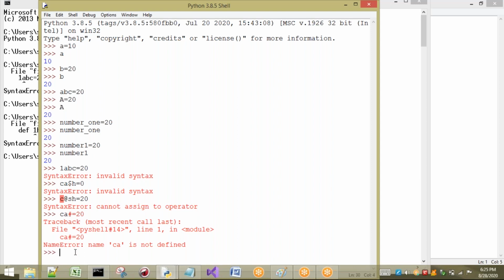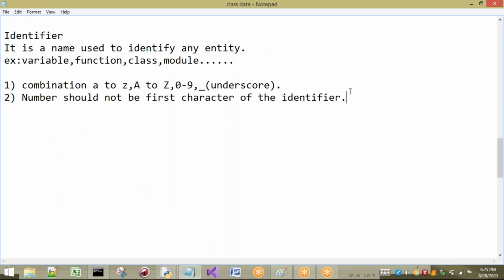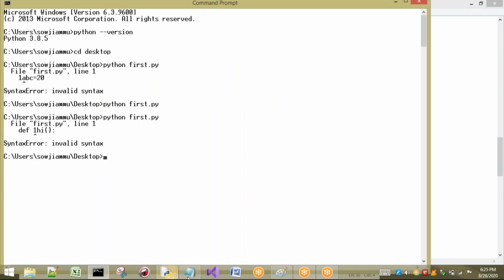Anyway, next, the third rule is that our Python is case sensitive. Case sensitive means what? Capital A is different from small a. That means we can distinguish between capital A and small a. I will show you that.